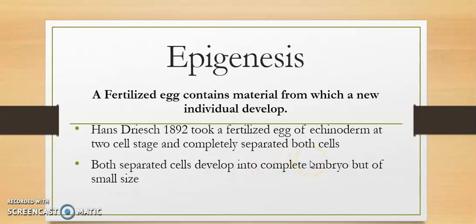The only difference is that the size of the organism is small. So this theory is acceptable, valid, and supported. It means a fertilized egg contains all the material from where a new individual, a new organism, can develop.